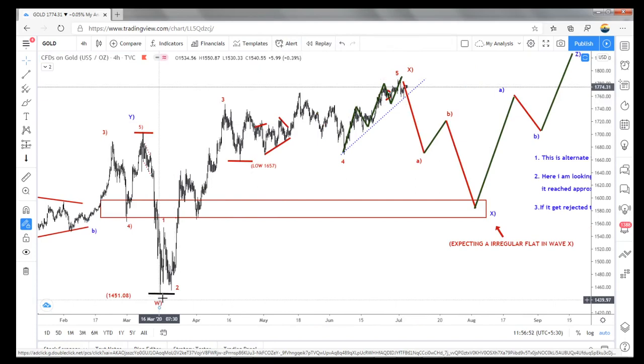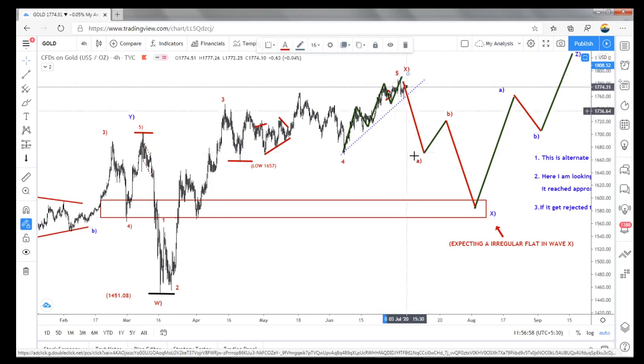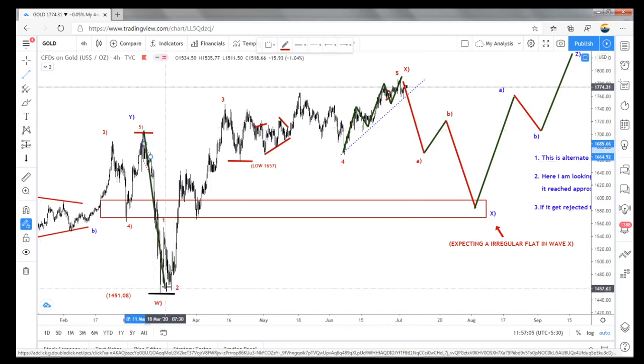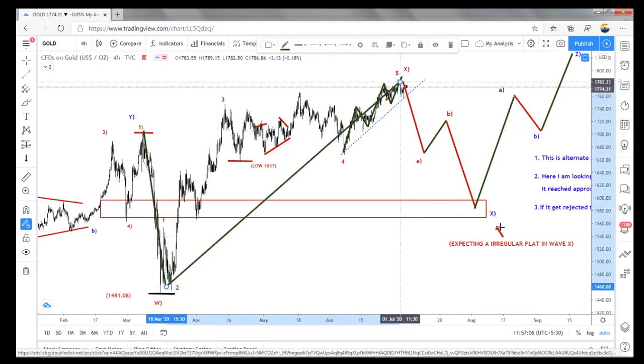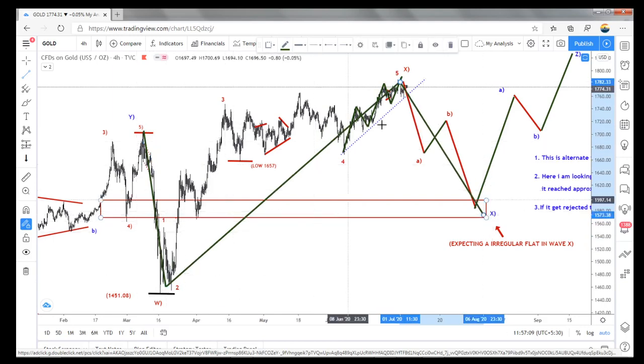If it is a W or A and X or B, sorry, X or B, yeah, and here if it is an X, it means we will get a deeper pullback also. Because the whole thing becomes an X wave, a running flat.